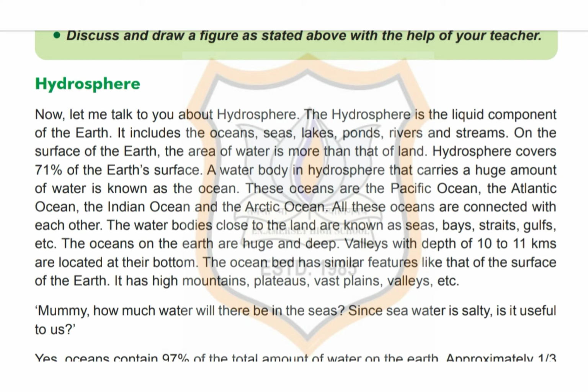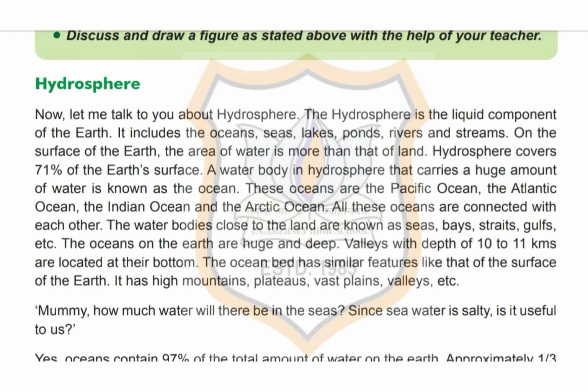A water body in hydrosphere that carries a huge amount of water is known as the ocean. These oceans are the Pacific Ocean, the Atlantic Ocean, the Indian Ocean and the Arctic Ocean. All these oceans are connected with each other.